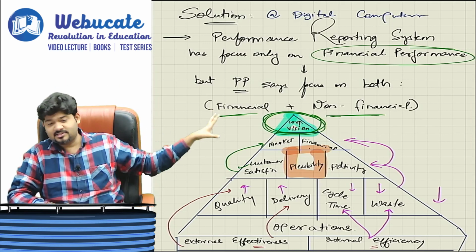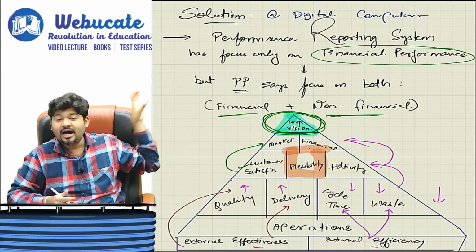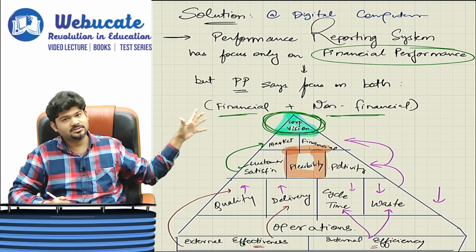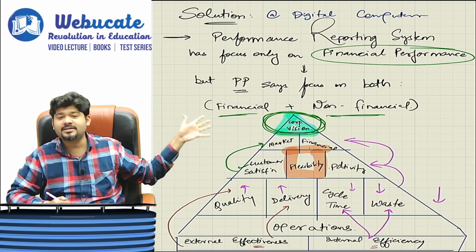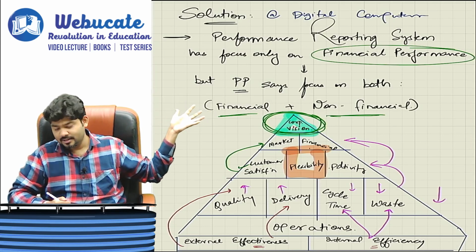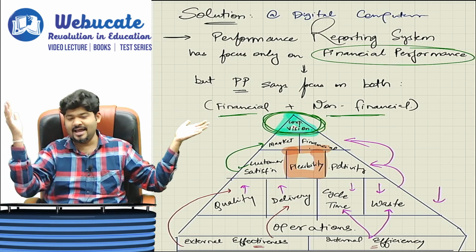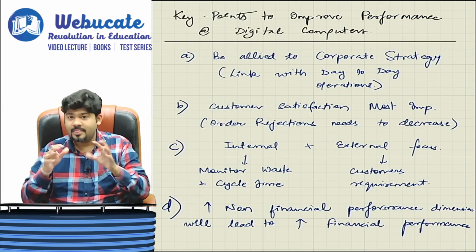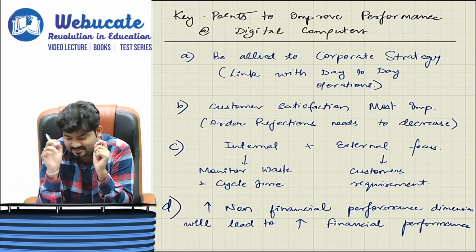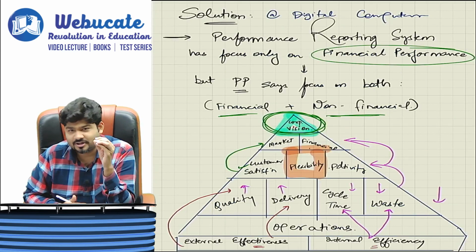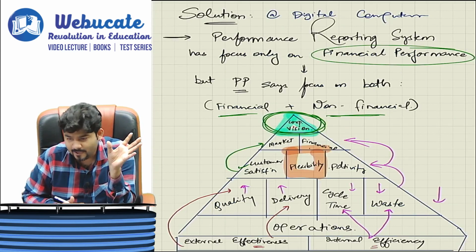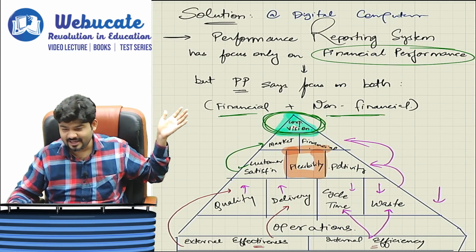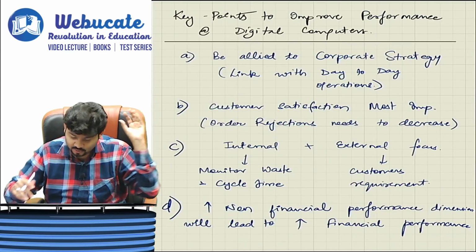So this is the basis on which our performance pyramid is made, and that is what was practiced throughout many companies, wherein financial and non-financial both are equally taken care of. Now, based on the discussion that I have just had with you, you can pause the video and draw this, my suggestion.